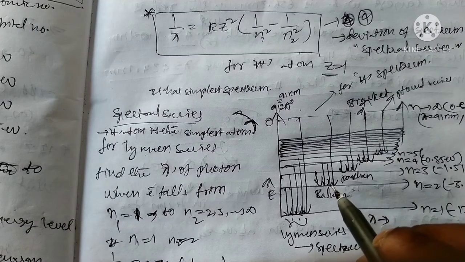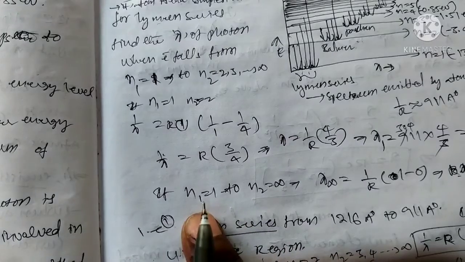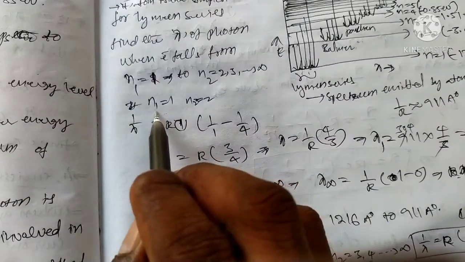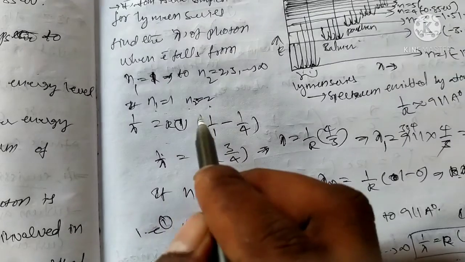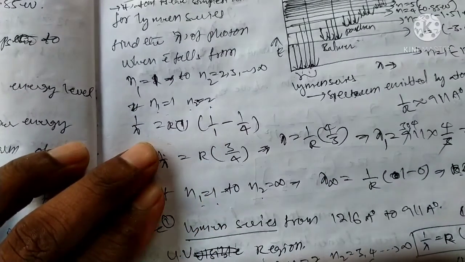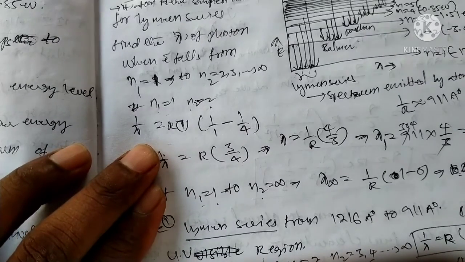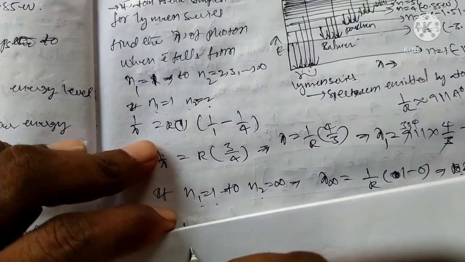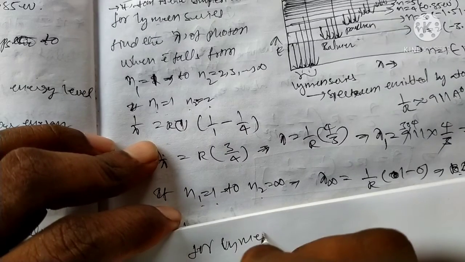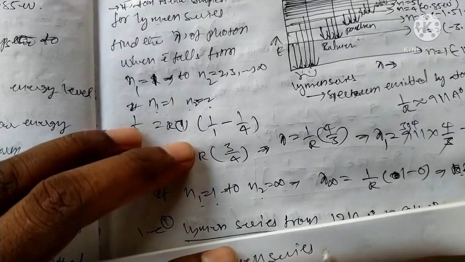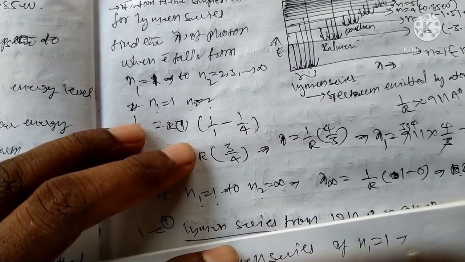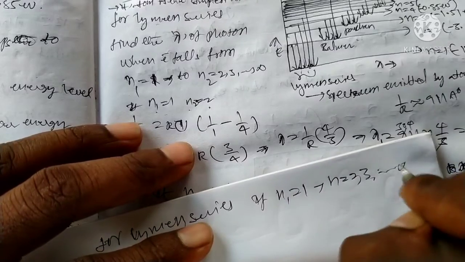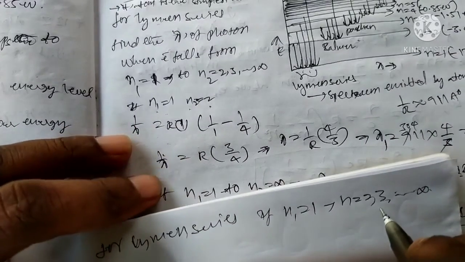Okay, suppose we see here, for the Lyman series, the transition is n1 equal to 1 to n2 equal to 2, 3, 4, up to infinity. Substituting these values, we get the Lyman series.